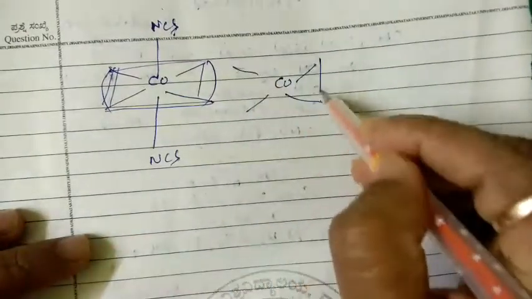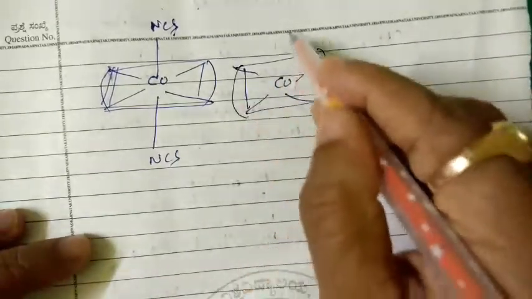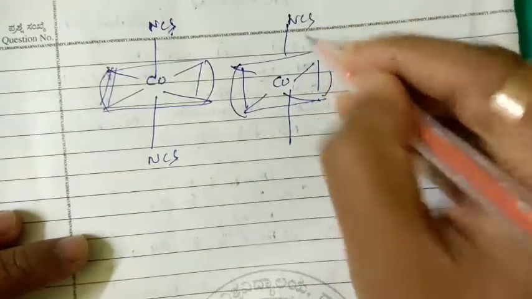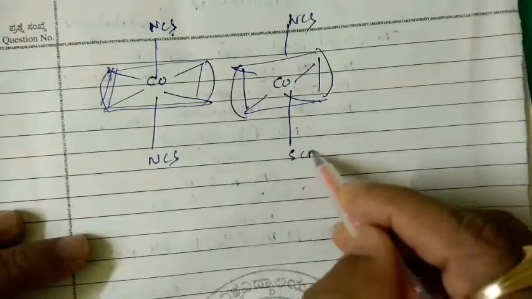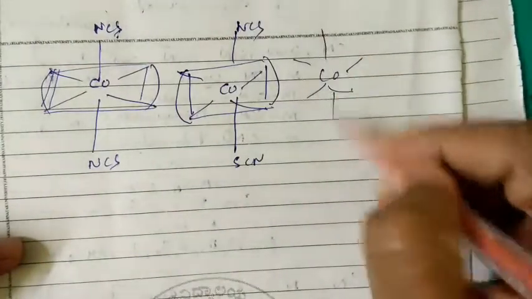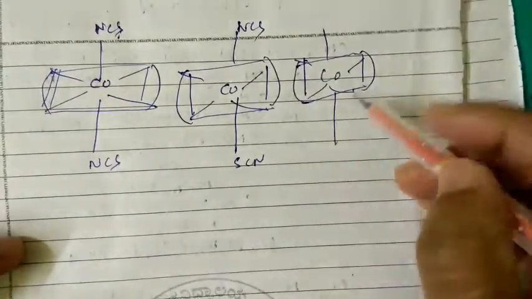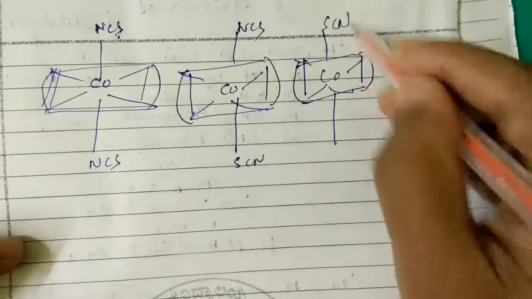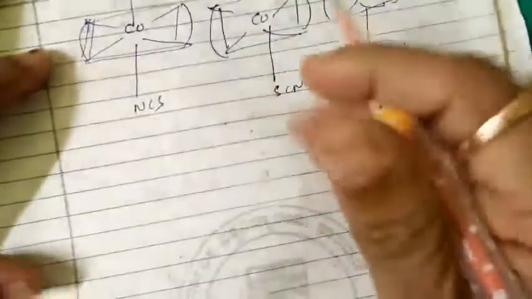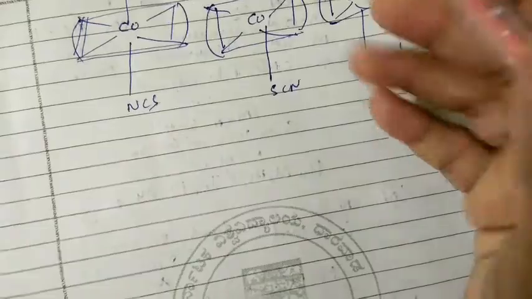Chances are this cobalt complex is a chelate compound. Here you can take it as NCS, and here it is binding with thiocyanate. Or sometimes there is the possibility of the cobalt binding with SCN and SCN. So this is how a variety of linkage isomerisms involving the NCS group can be prepared.